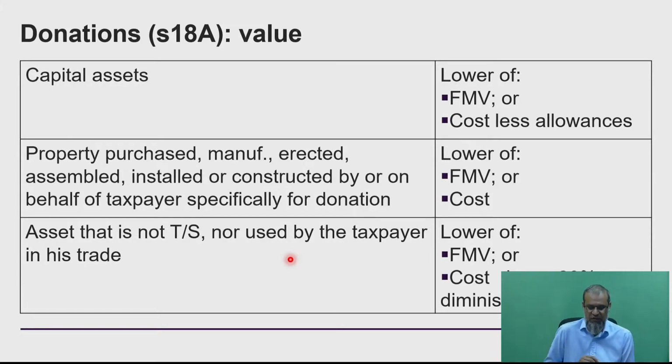And lastly, if we have an asset that is not trading stock or used by the taxpayer, again, a nice special rule coming in over there. Make sure you've got these things clearly demarcated and highlighted in the Act. Even I sometimes forget these rules, and make sure that you can quickly navigate to it and find the valuation rules in terms of what you need to go into your deduction on.